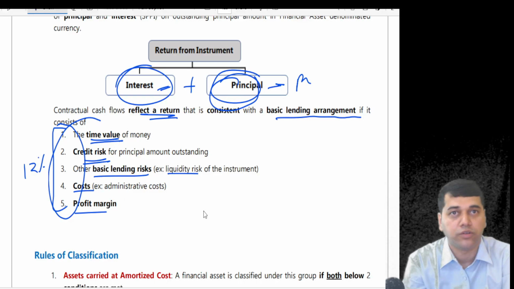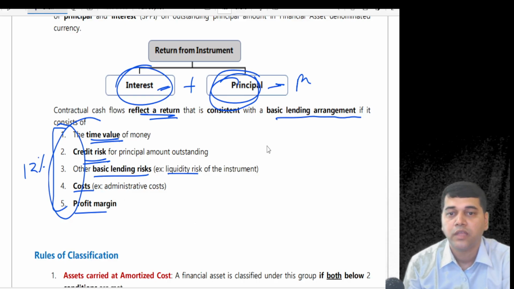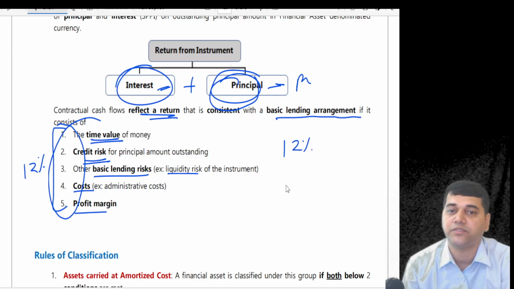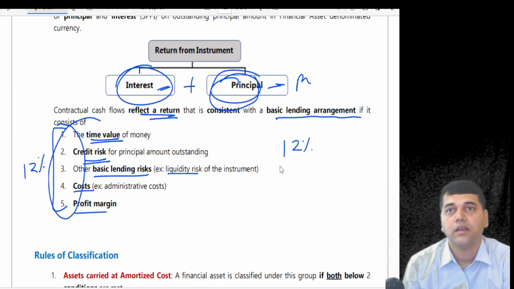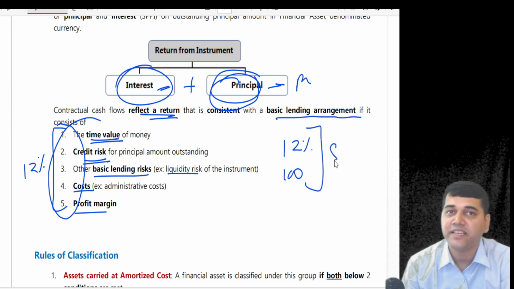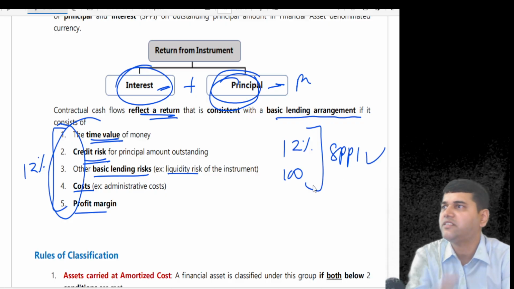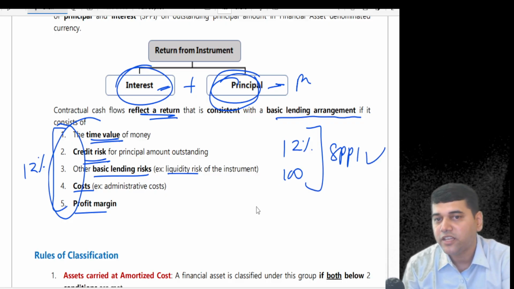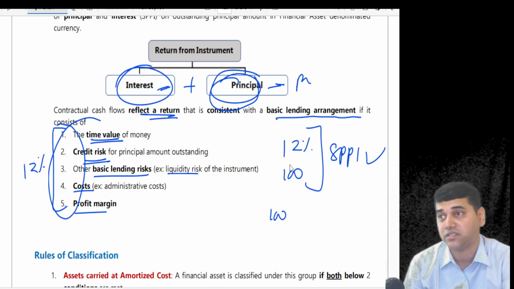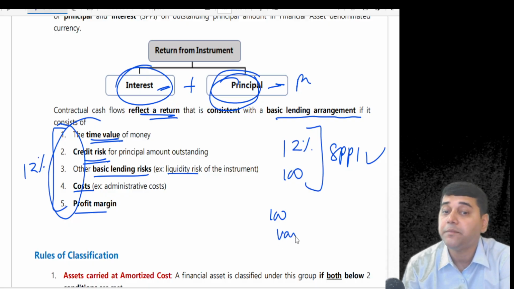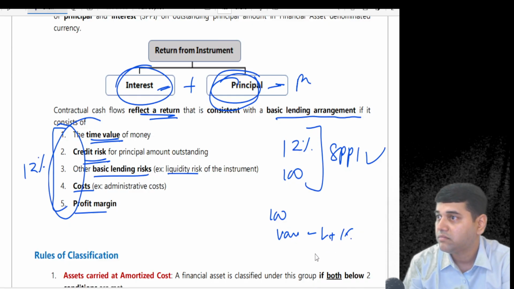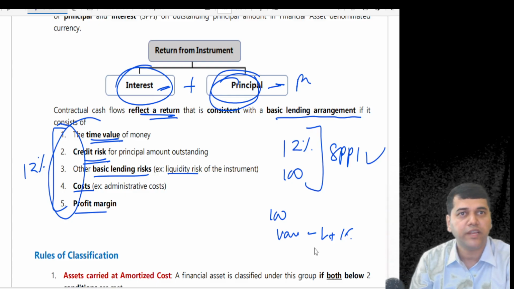Now I will give you a loan. Say for example, I give you a loan. I will say, you have to pay me interest at the rate of 12% and principal 100 rupees back. Can I say my instrument is passing SPPI? You say yes, this is a normal lending. In the second scenario, I will tell you, you have to pay me principal 100, but the interest you have to pay me is variable, LIBOR plus 1%. Can I say it's a normal lending? Yeah. Have you not come across variable housing loan?